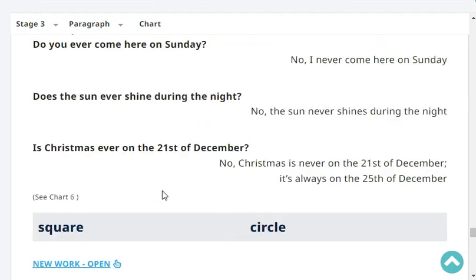Is Christmas ever on the 21st of December? No, Christmas is never on the 21st of December. It's always on the 25th of December. Very good.